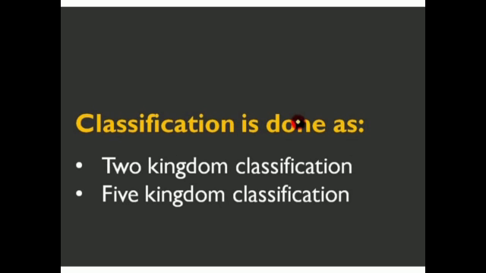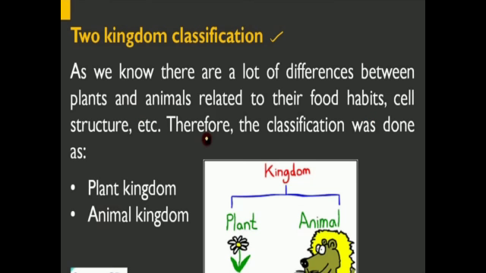So classification is done in two ways, 2 kingdom and 5 kingdom. Before that, let's study classification and evolution. All the living things are identified and categorized on the basis of their body design in form and function, right? Some characteristics are likely to make more wide-ranging changes in body design than others. Some make very huge changes in the body design as compared to the other.